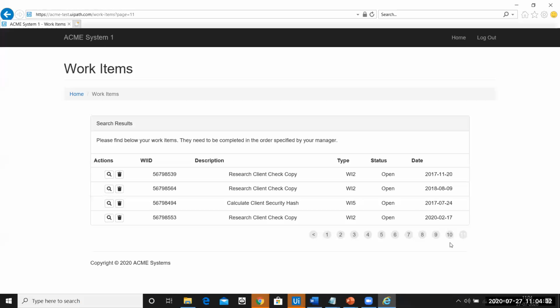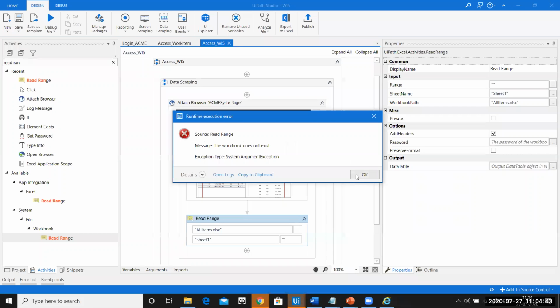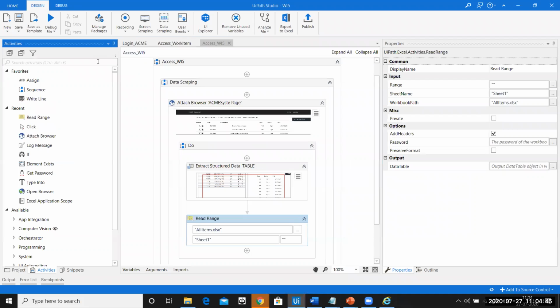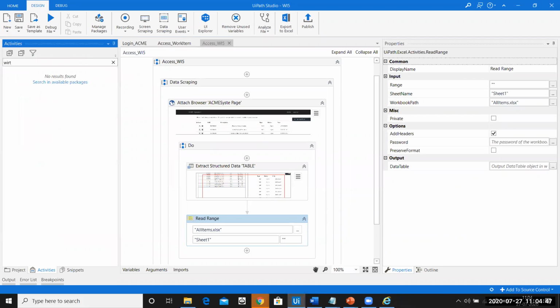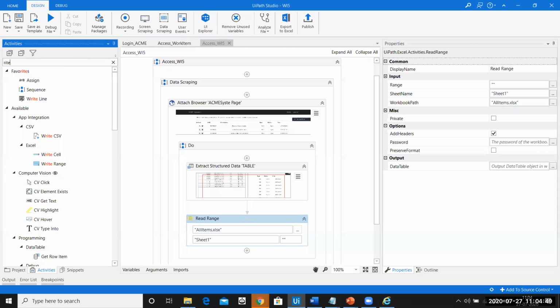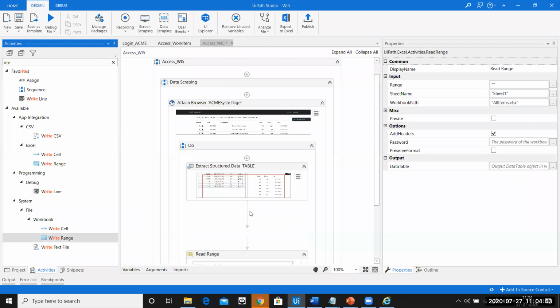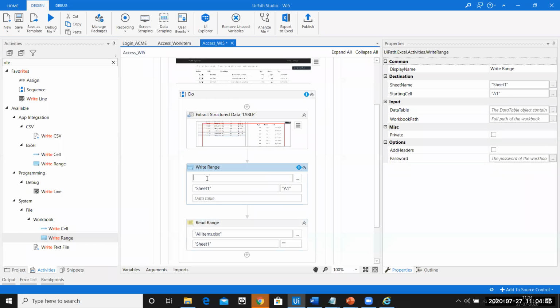As in, after the scraping, we have the write range activity. Oh, did we use the read range or write range? Okay, I'm extremely sorry. We used a write range. It has to be a write range. So I'll just do it.